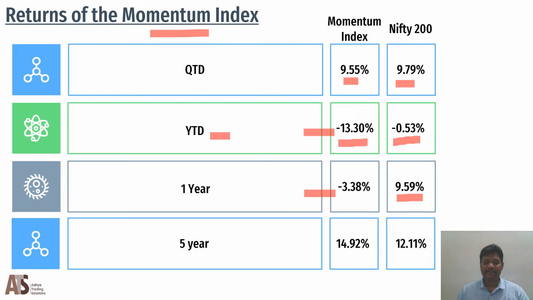But in a 5-year period, considering longer tenure, 14.92% is the return given by the Momentum Index. And Nifty 200 has given 12.11% only. Thus, in the longer period, we are expecting the portfolio will perform extremely well and beat the returns of the broad indices.